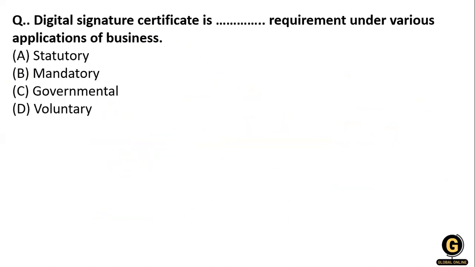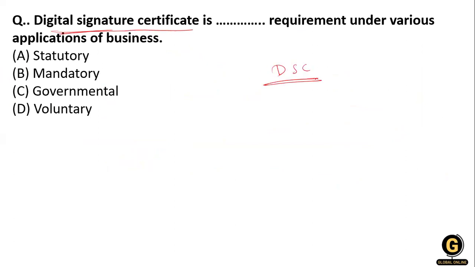Now the next question: a digital signature certificate is dash statutory dash requirement under the various applications of the business. The options are statutory, monetary, governmental, and voluntary. We are talking about the digital signature certificate, that means DSC.